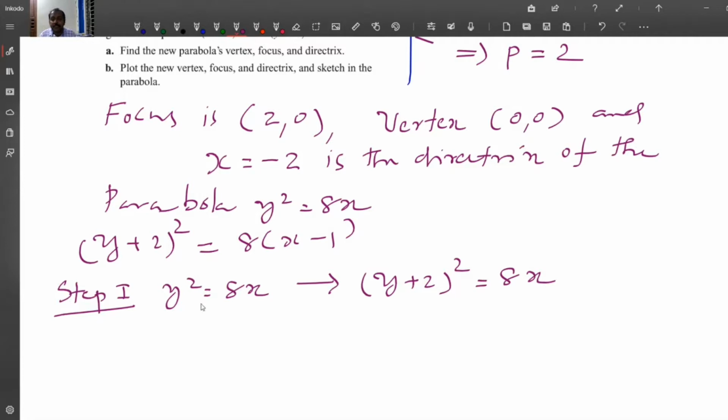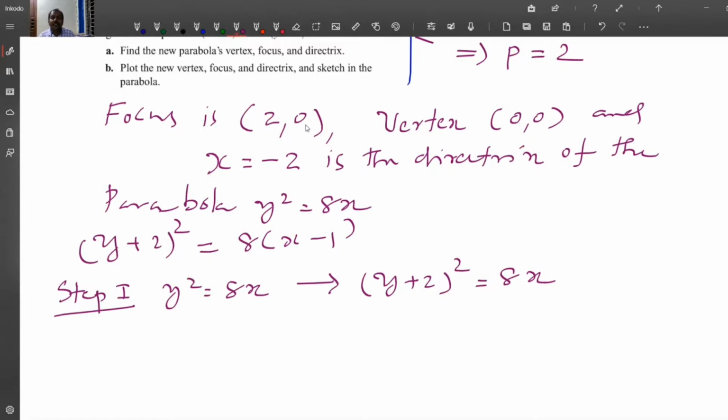When 2 is added, the curve moves down. When the curve moves down 2 units, there will not be a change in the directrix because there is no y there, but there will be a change in the focus.